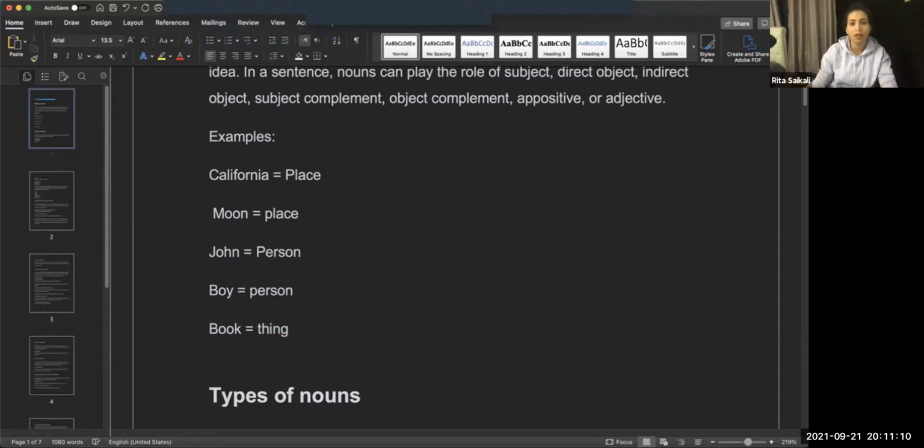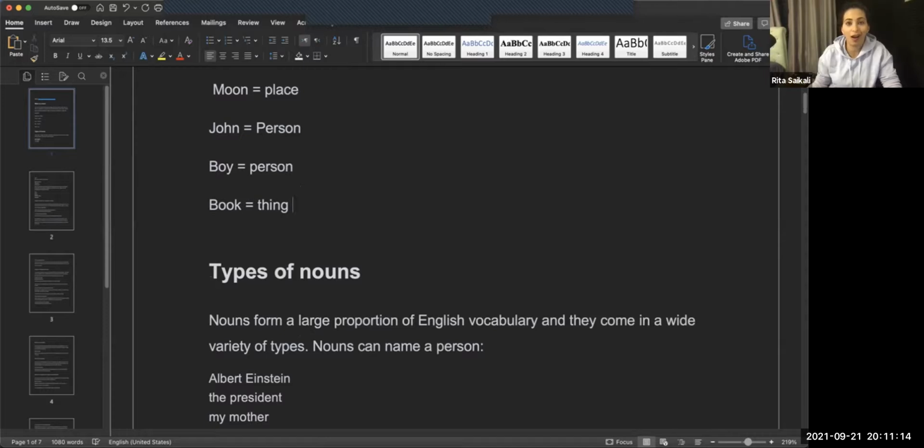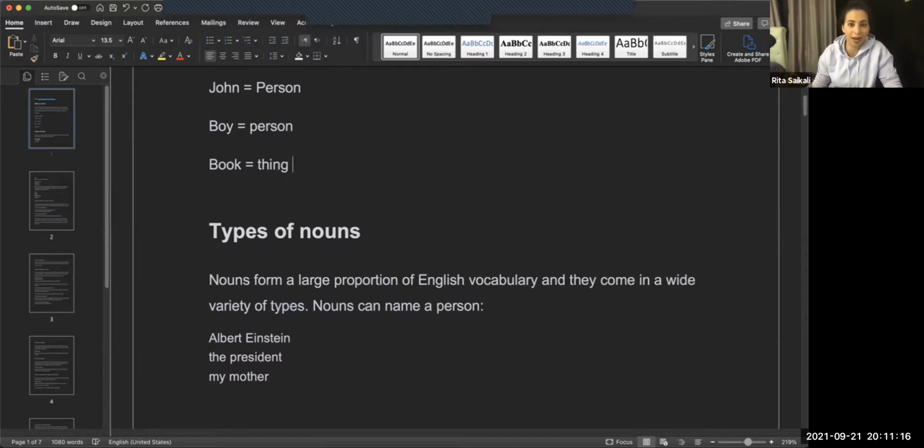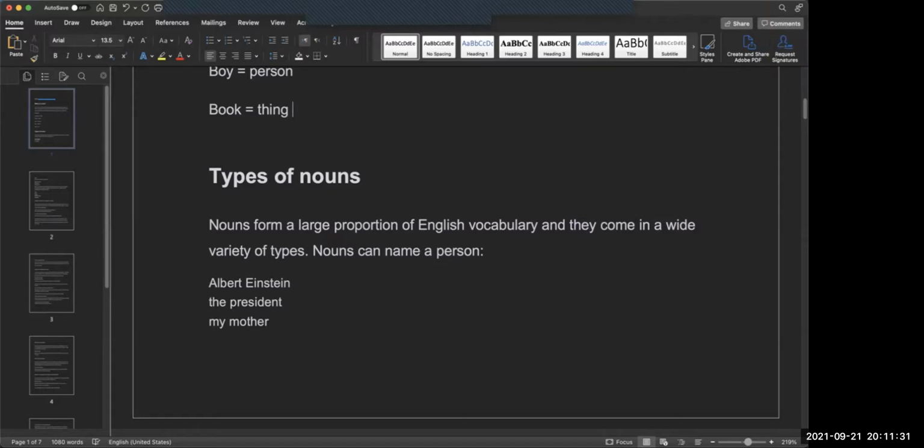Okay. So as the awesome Noun was saying a minute ago, there are different types of noun, and nouns are the largest portion of the English vocabulary. So you have so many words in English, but the biggest percentage is for nouns, okay?